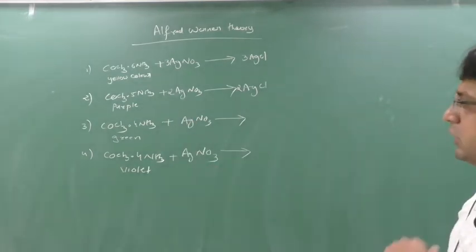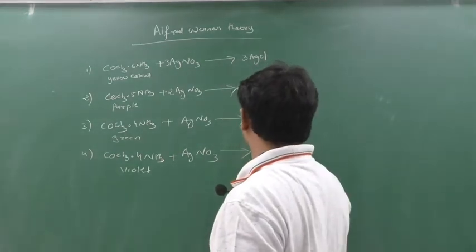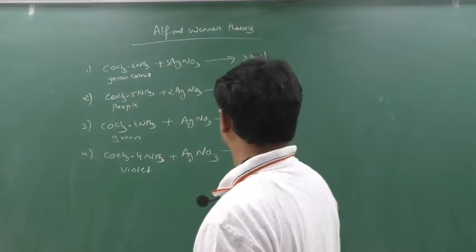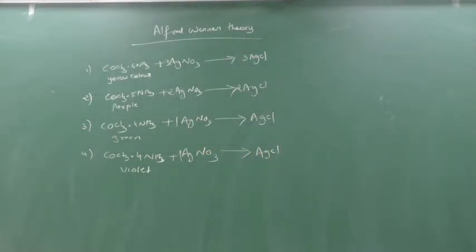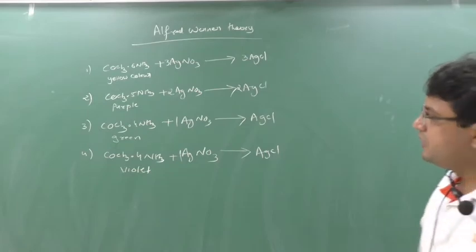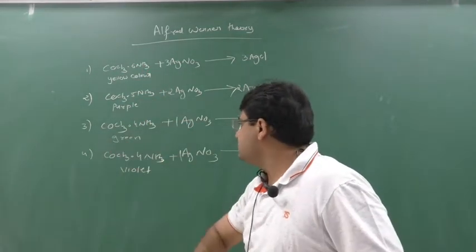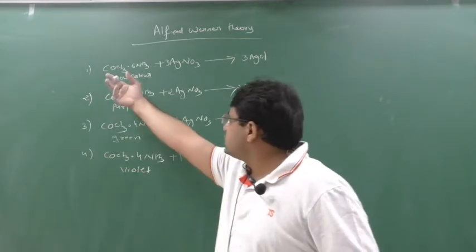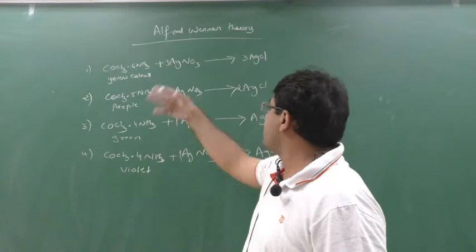When he came to the third, he saw that only 1 Ag is required. Here also 1 AgCl is formed. So only 1 AgNO3 is required. He was astonished. He thought, oh, what is this? This is also CoCl3, this is also CoCl3, this is also CoCl3. When this CoCl3 had 3 chlorine, it required 3 AgNO3, then why not here?